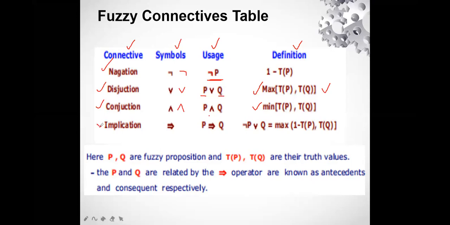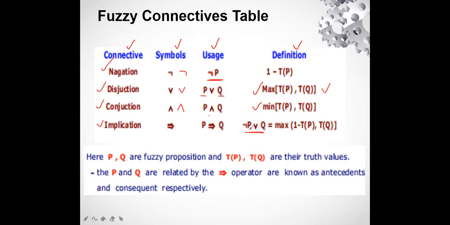Next one is implication. Implication is implies. We have already done this formula in the crisp set, and it has the same formula. When it is P implication Q, it will be negation P disjunction Q, right?